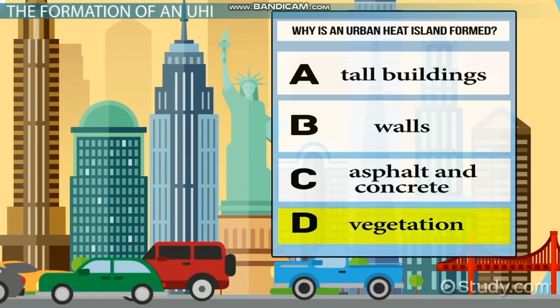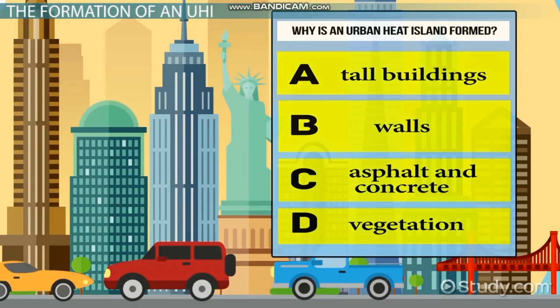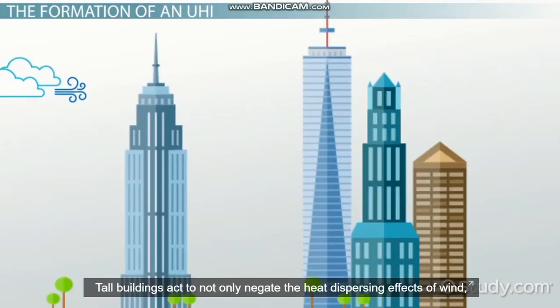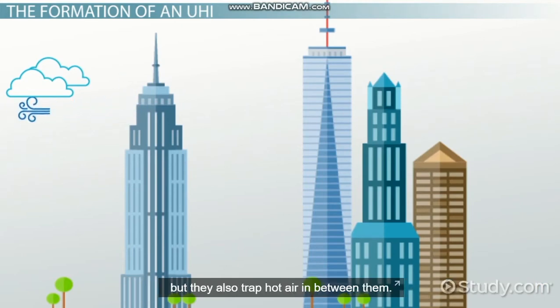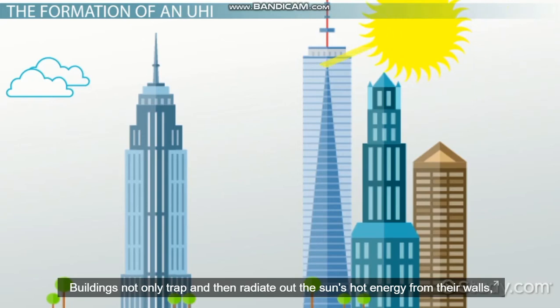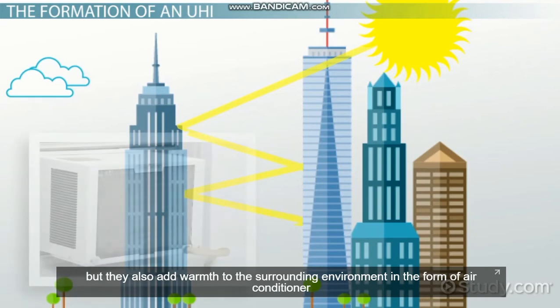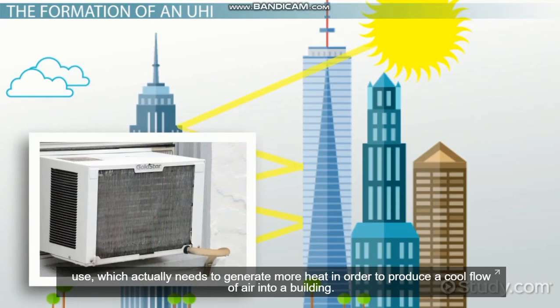What's the answer? All of the above, and a whole lot more. Tall buildings act to not only negate the heat-dispersing effects of wind, but they also trap hot air in between them. Buildings not only trap and then radiate out the sun's hot energy from their walls, but they also add warmth to the surrounding environment in the form of air conditioner use, which actually needs to generate more heat in order to produce a cool flow of air into a building.